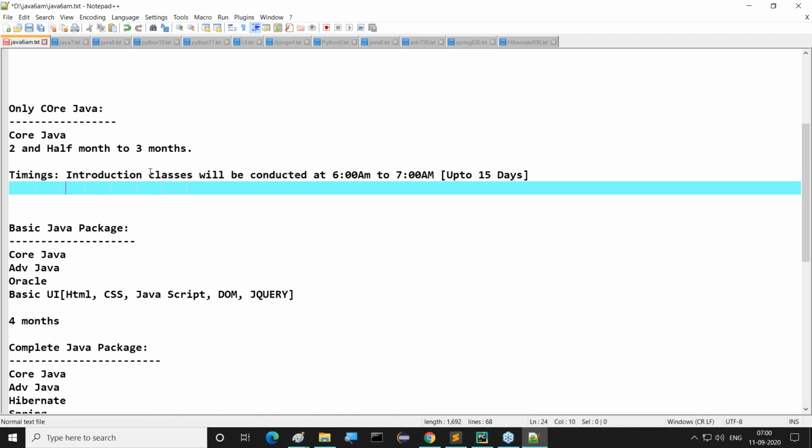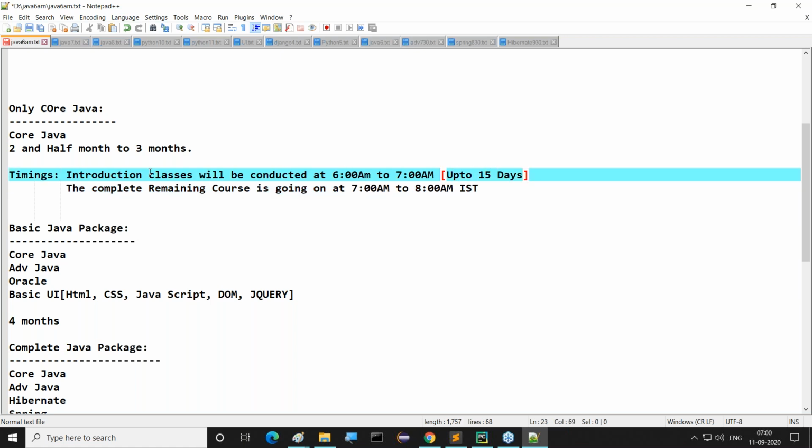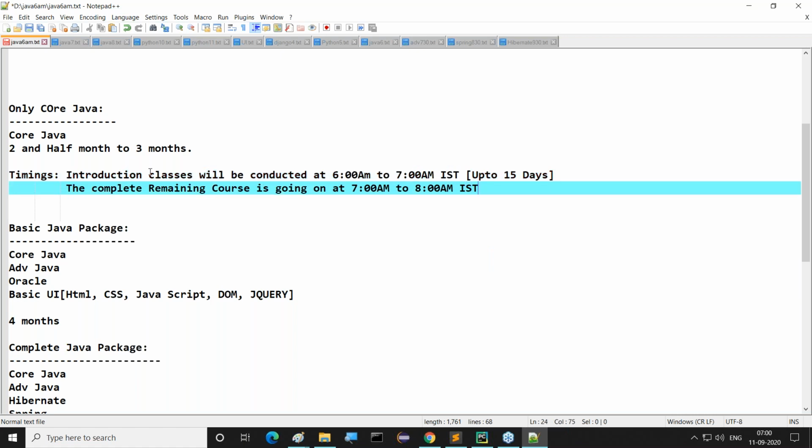Then after that, the complete remaining course is going on at what time? 7 a.m. to 8 a.m. The total remaining course. As per IST, I'm telling you, the timings are as per IST only. Observe this clearly, we can calculate as per your time.